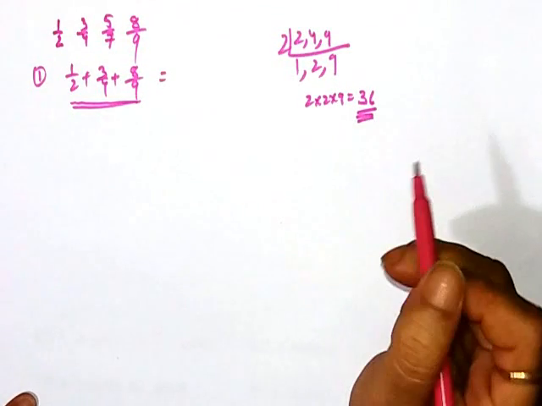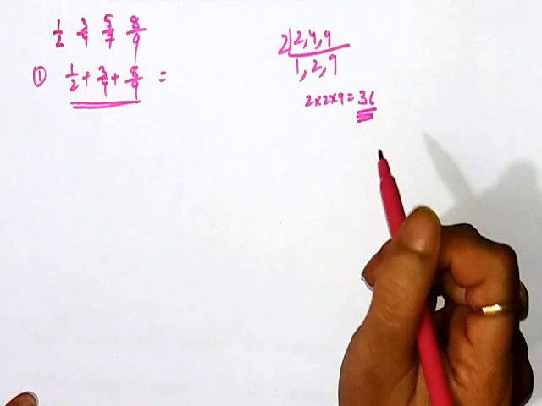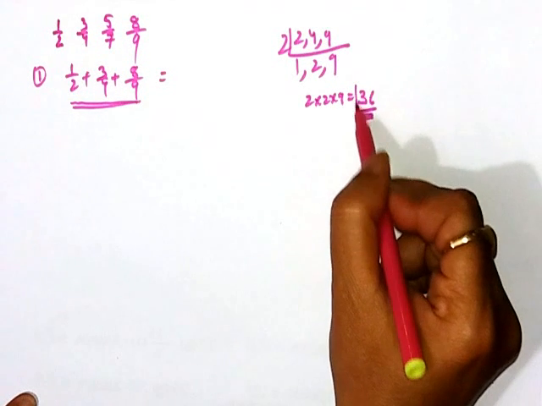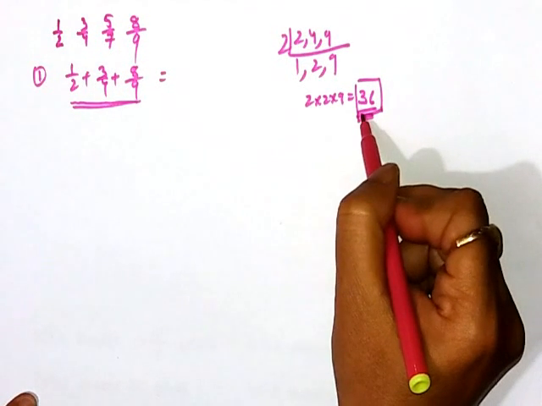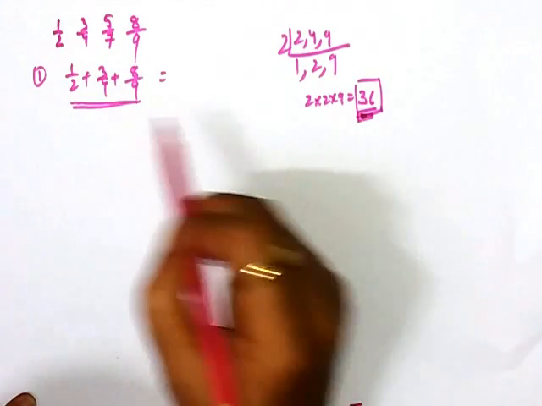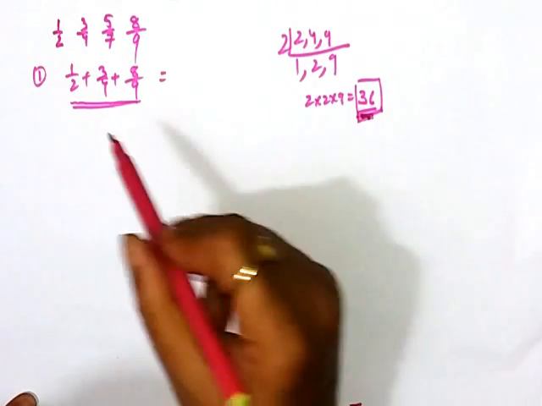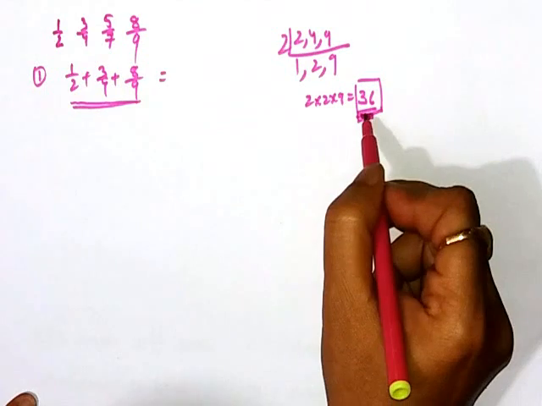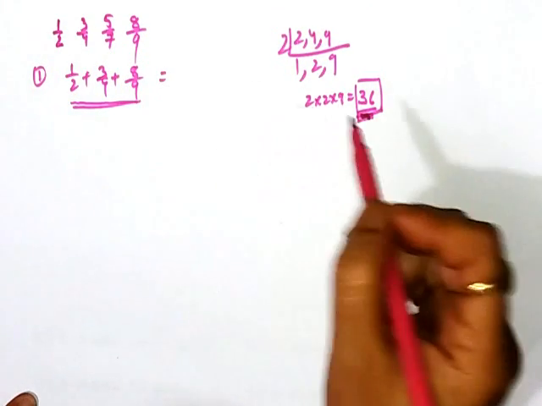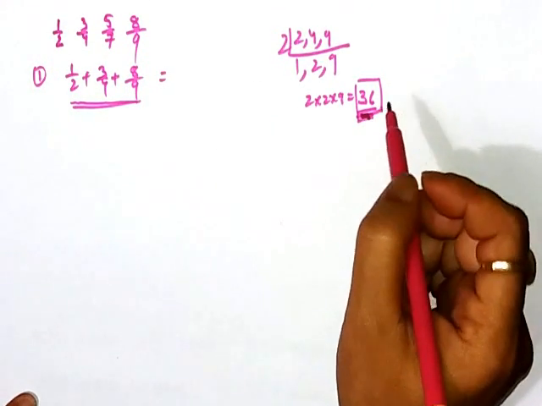What is the meaning of this LCM? This LCM means this is the number which can be divided by the 2. Yes, 18 twos are 36. It can be divided by the 4. Yes, 9 fours are 36. It again can be divided by the 9. Again, 4 nines are 36.